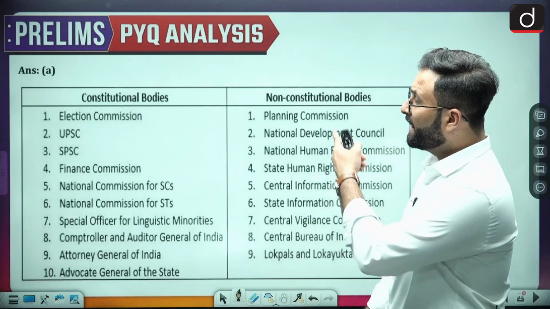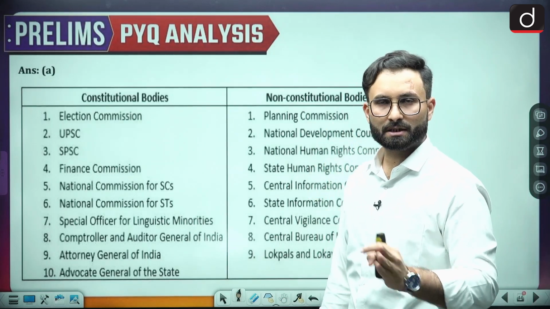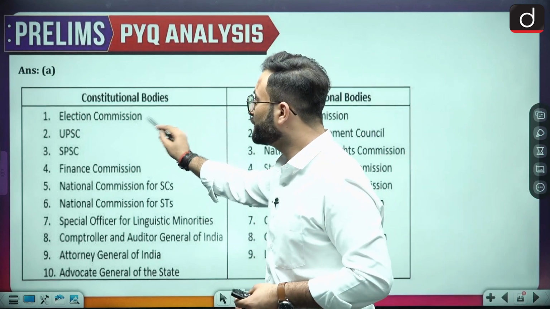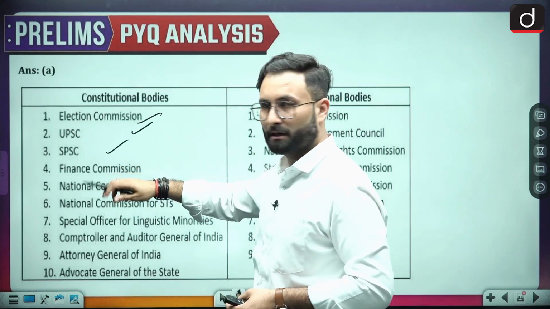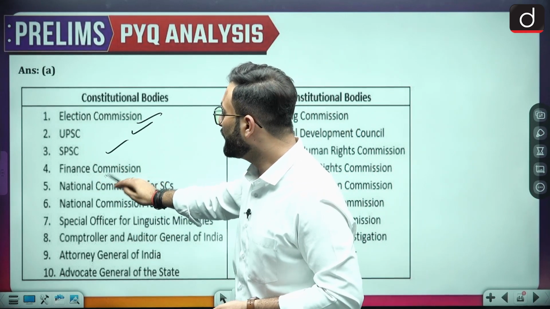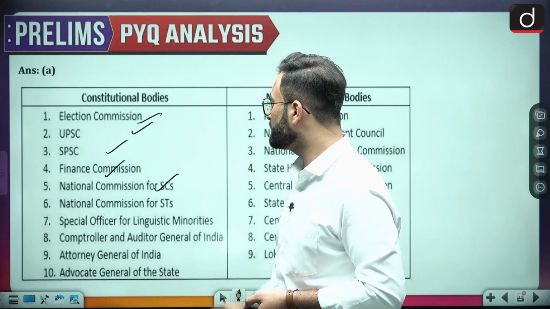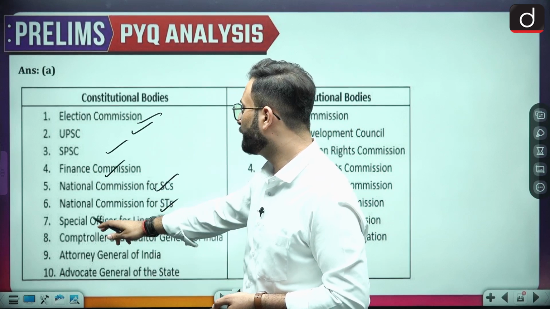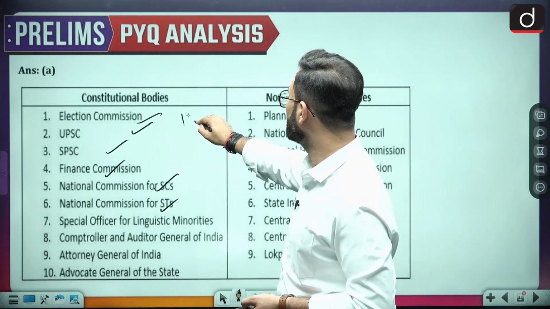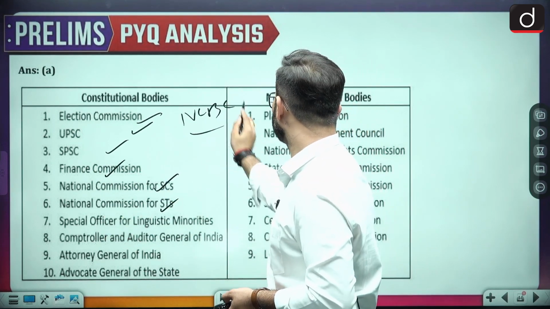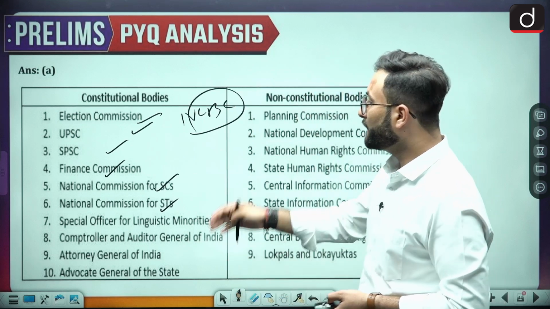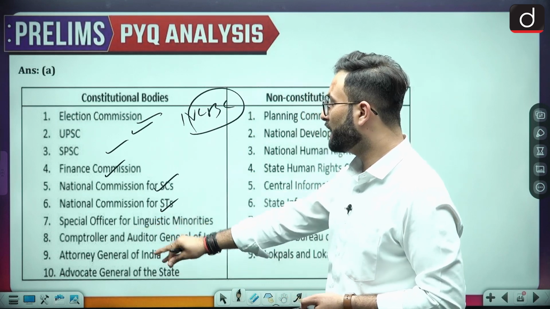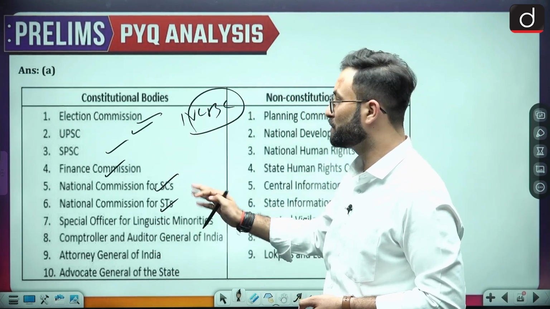Okay, so I have given the list of the constitutional bodies and the non-constitutional bodies. Now it is your job to go into details of it. Here: Election Commission, UPSC, State Public Service Commissions, Finance Commission, National Commission for SCs, National Commission for STs, National Commission for Backward Classes. Then Special Officer for Linguistic Minorities, CAG, Attorney General of India and Advocate General of the States. Those are your constitutional bodies.